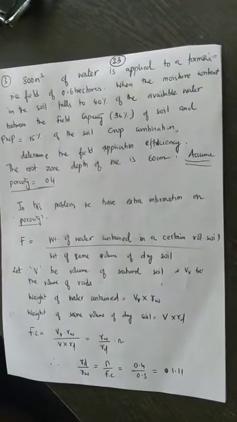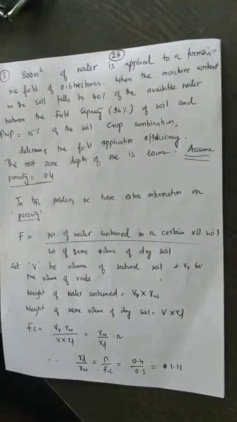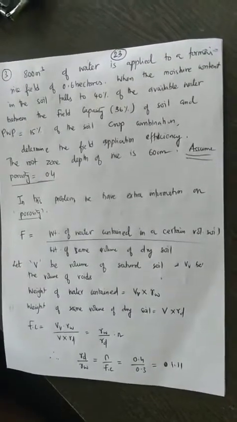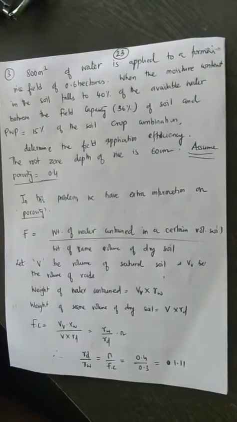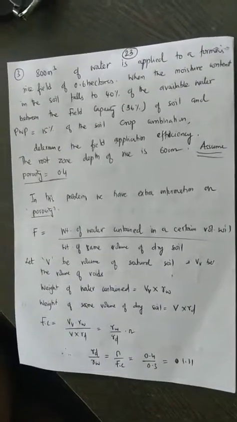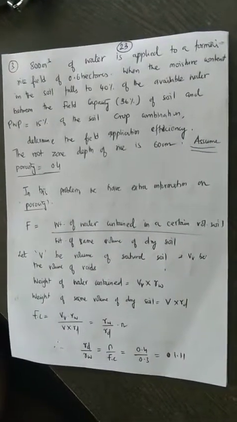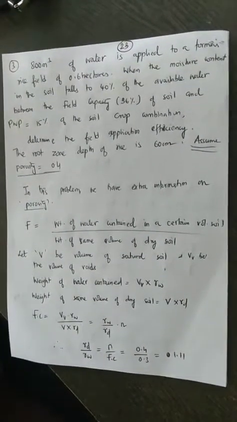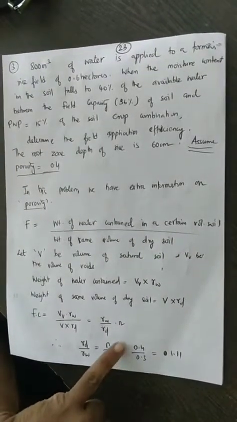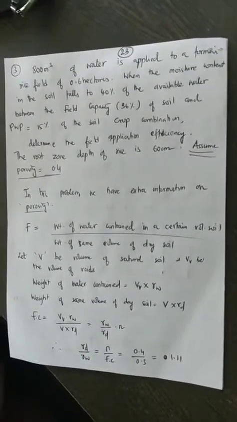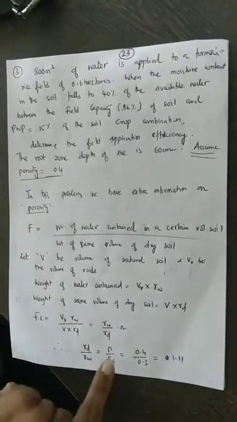Now the weight of water that is contained, if the soil is completely saturated, is Vv into gamma W, and the weight of the same volume of dry soil is V into gamma D. So FC is equal to Vv into gamma W divided by V into gamma D, and that is equal to gamma W divided by gamma D into N, where N is nothing but the definition of porosity, volume of voids divided by the total volume. So we have a relationship: gamma D by gamma W is equal to N by